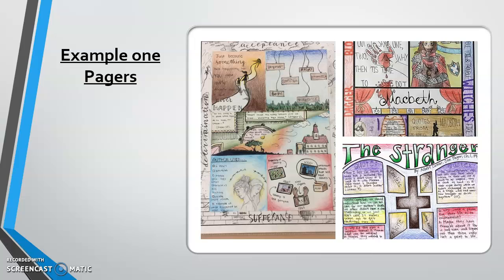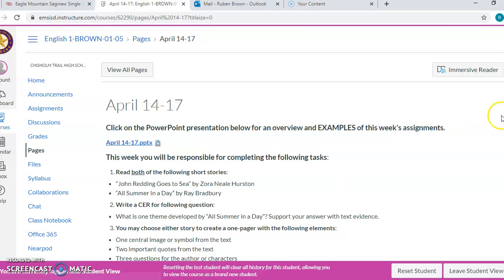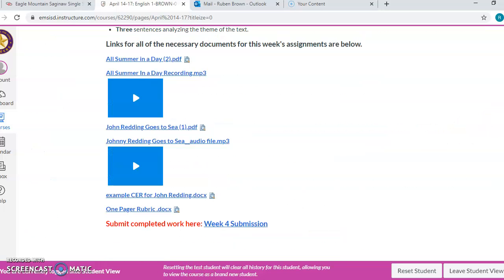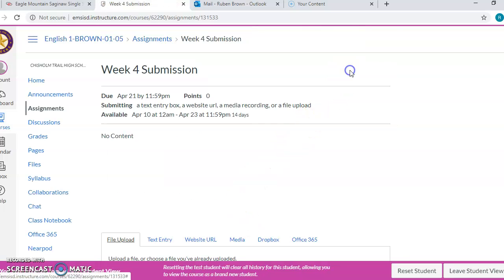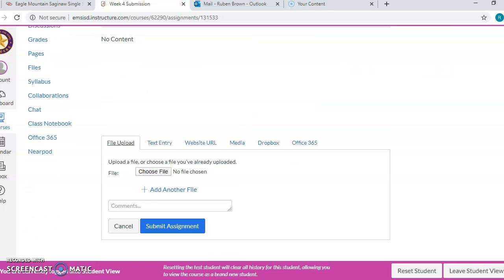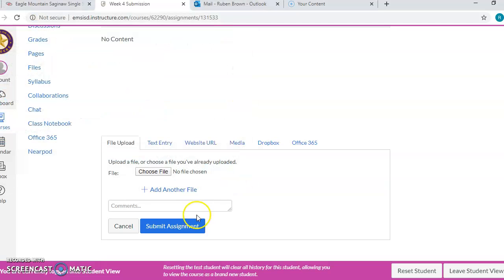Some people have been struggling with uploading things into Canvas, so let's go ahead and take a look at that process real fast. So down at the bottom of this page, you see it says Submit Completed Work here. All you have to do is click on this little blue button here, and it'll take you to the submission page. Once you're here, you just hit Submit Assignment, and then you scroll down just a little bit, and it'll probably be saved on your computer, so you just need to choose the file, double click it, and submit your assignment.